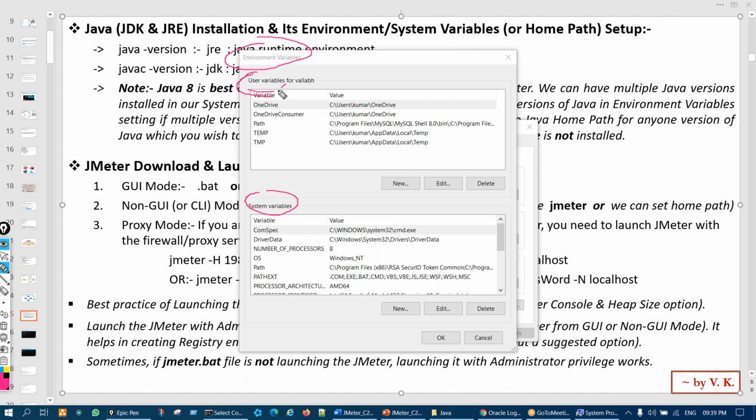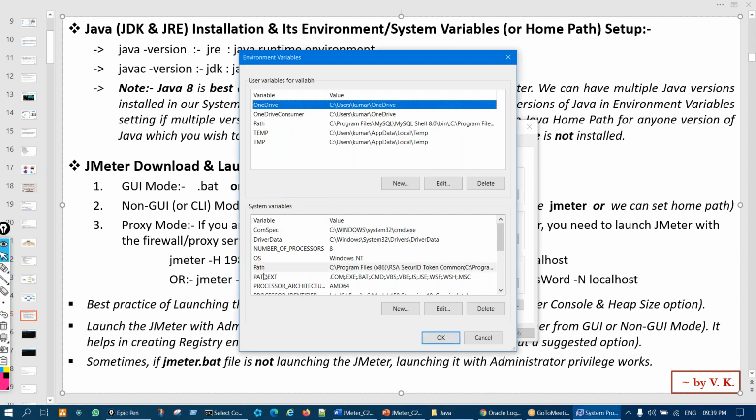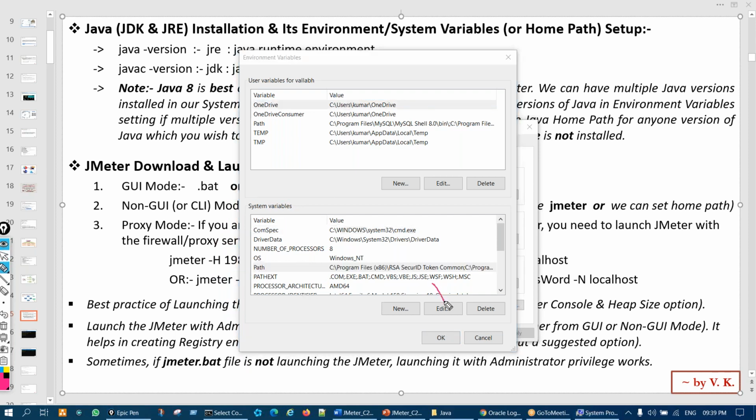Okay. So generally those people who have an office laptop will not have access here. Means here you cannot edit anything, you do not have permission, right? But if you are using your personal laptop, you will have permission to edit this and this. So if you have permission to edit in system variable, the first choice should be to focus on whether you have permission to edit here or not. Edit means make changes. So you see this path, you just select that and then click on edit.